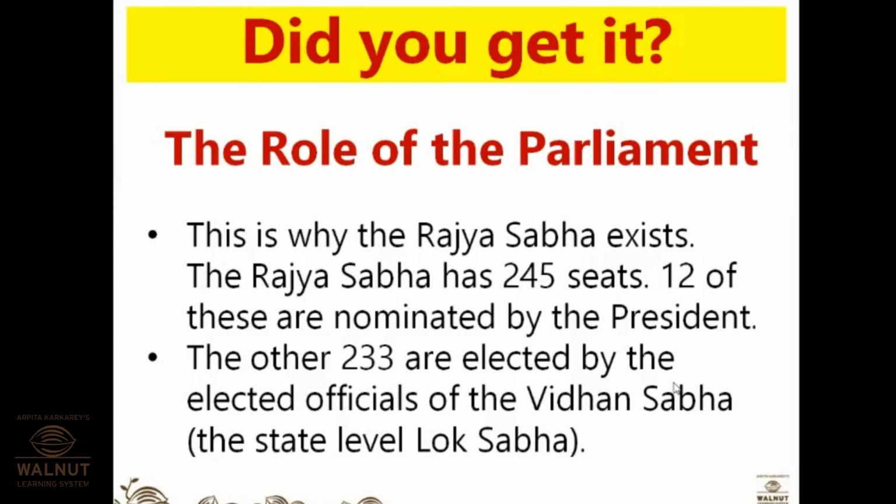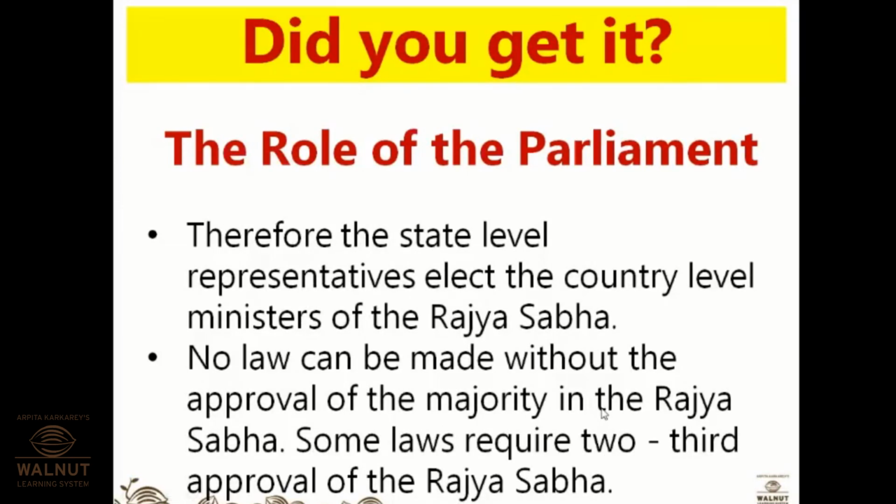Got it? So this line is very important. हे कोण लीडर आहेत? हे मेंबर्स कोण आहेत? The other 233 are elected by the elected officials of the Vidhan Sabha. So do remember this. The state level representatives elect the country level ministers of the Rajya Sabha. No law can be made without the approval of the majority in the Rajya Sabha. Some laws require 2/3 approval of the Rajya Sabha.